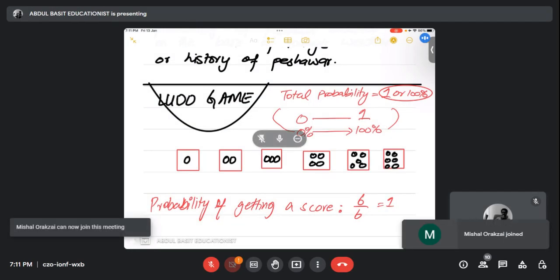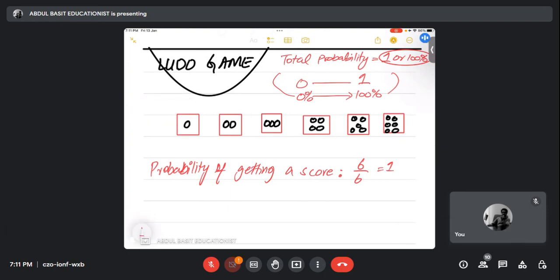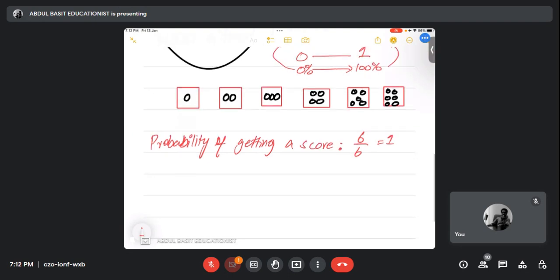Okay. For example, we are playing a Ludo game, and we know that in Ludo we have a dice, and a dice has six scores. As you can see: one, two, three, four, five, six. For example, this P represents probability. Murtaza, as you can see there are six scores. Agree? Yes, sir. So what is the probability of picking an even number?